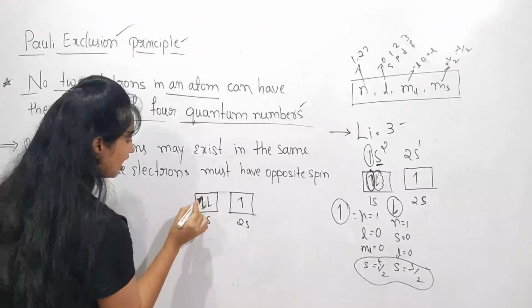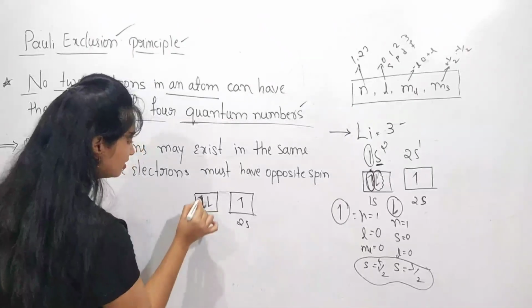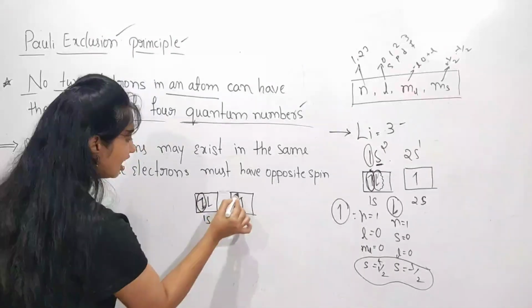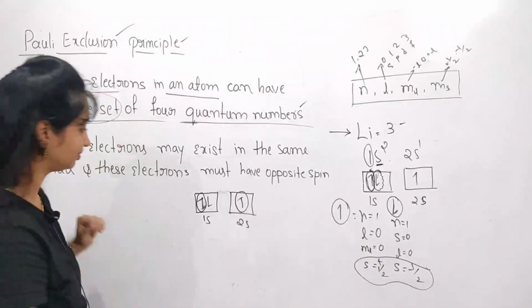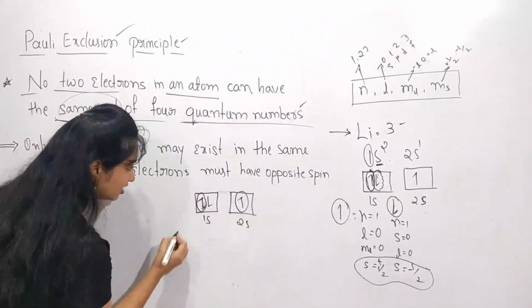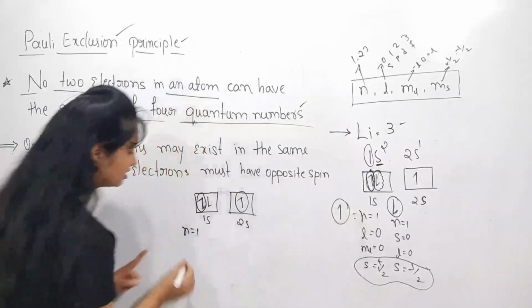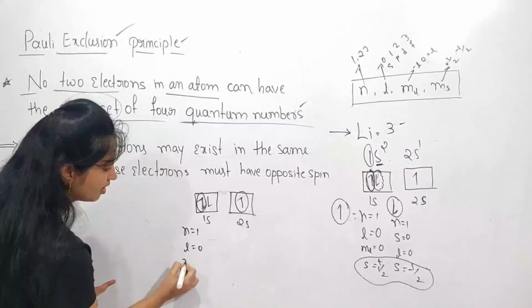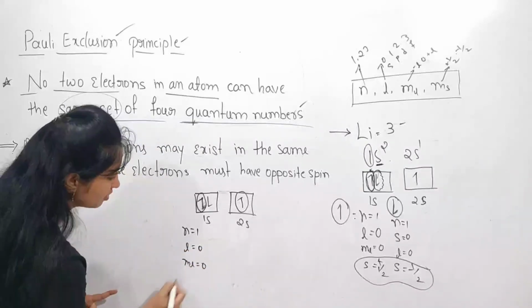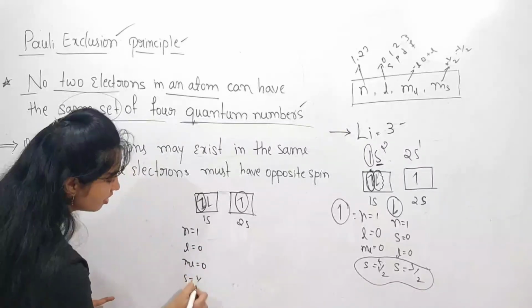I write the quantum number values for this electron: n is equal to 1, L is equal to 0, ML is equal to 0, and S is equal to positive half.